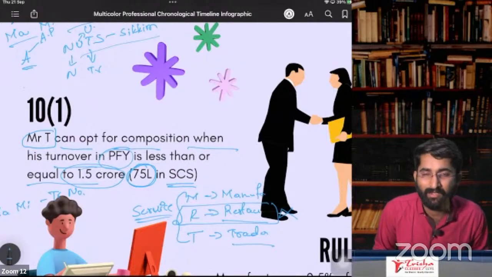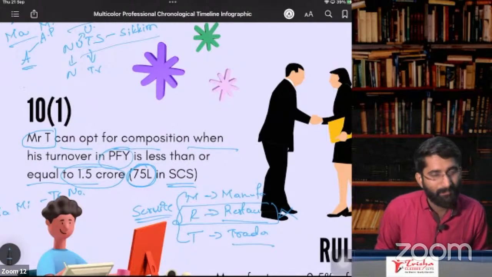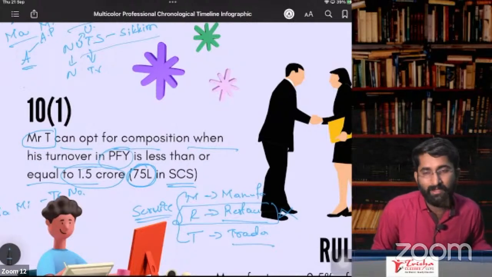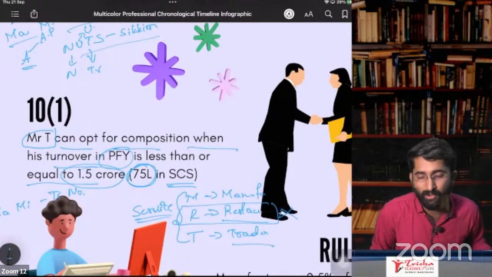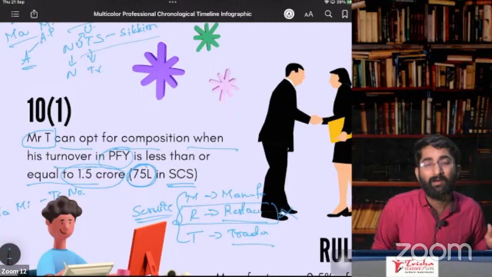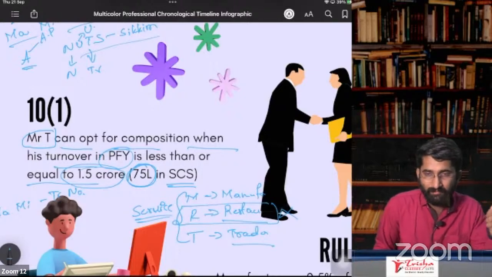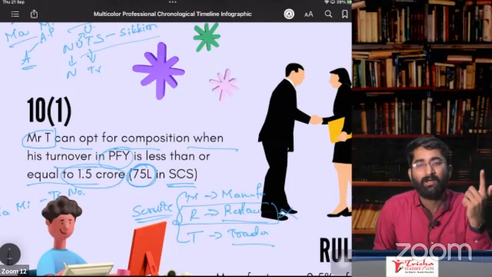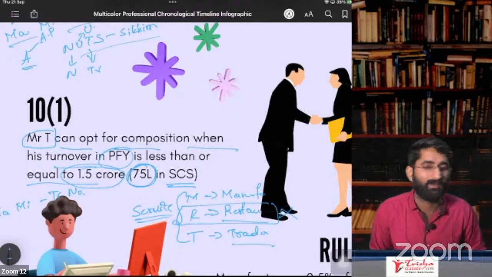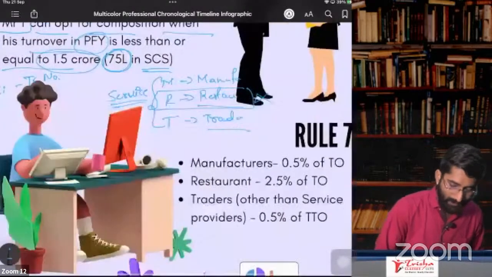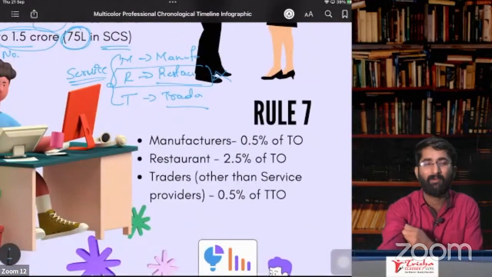Who are special category states? Mami and me. Mami, Manipur, Mizoram, Meghalaya. We purchase areca nuts: Arunachal Pradesh, N for Nagaland, U for Uttarakhand, T for Tripura, and S for Sikkim. Now, what is the rate which is applicable for them, sir?